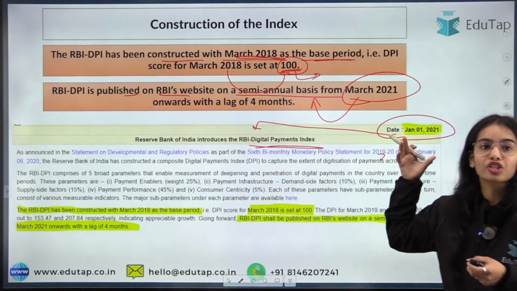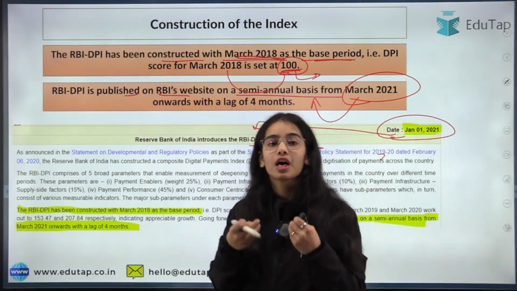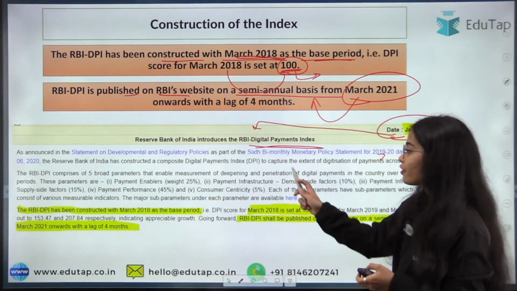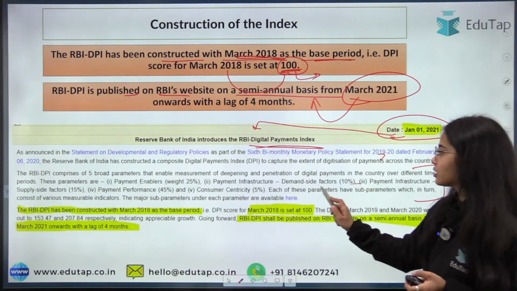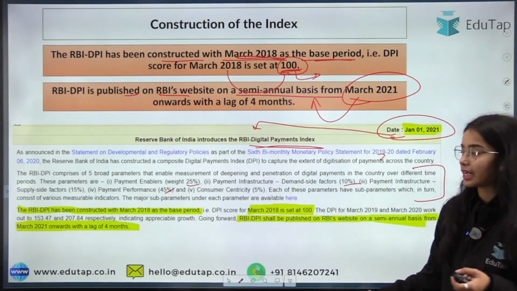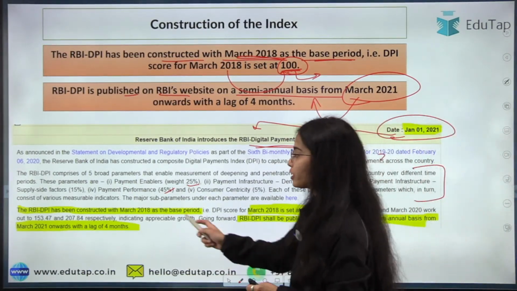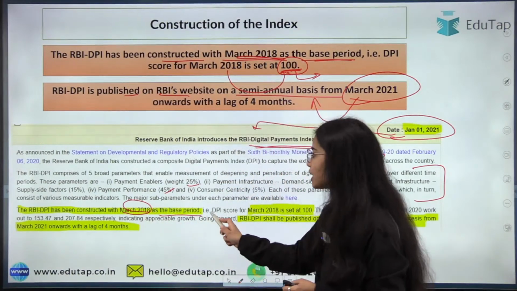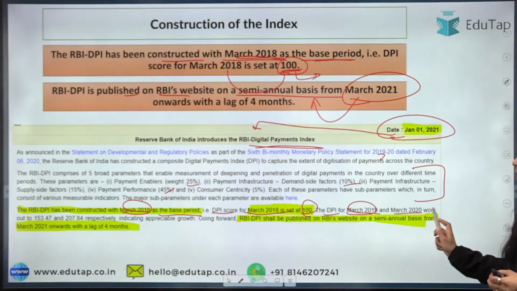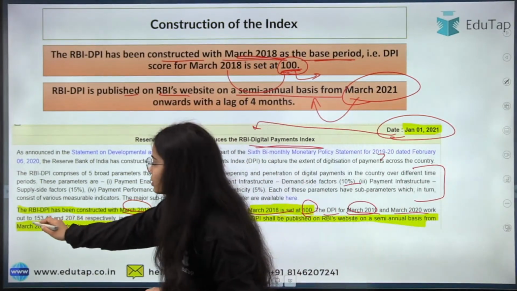Remember this: on January 1st, 2021, RBI released a press release and introduced the digital payment index in the country with 5 broad parameters, with payment performance given the highest weightage. At that time it was said that the RBI DPI would be constructed with March 2018 as the base period, with a score of 100. The DPI for March 2019 and March 2020 was also worked out.